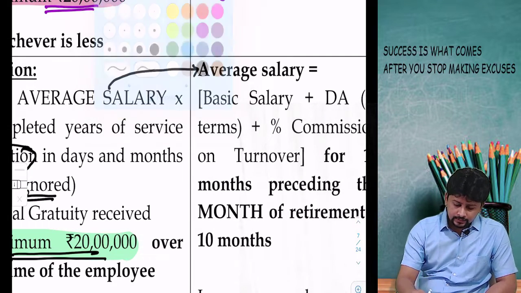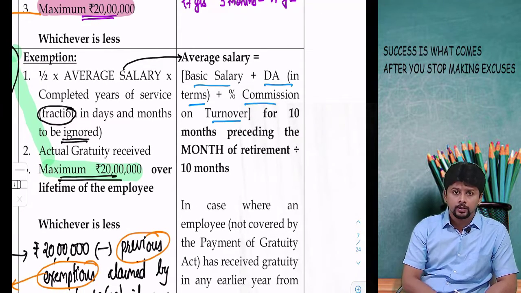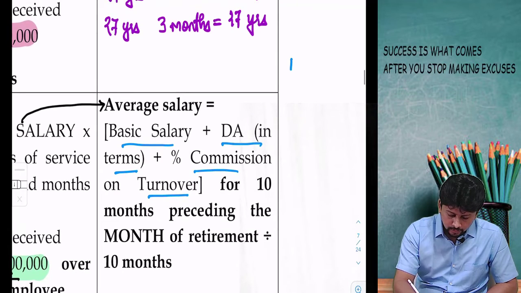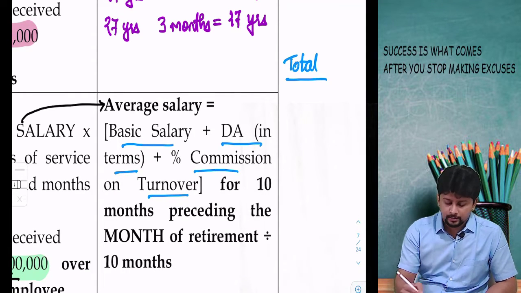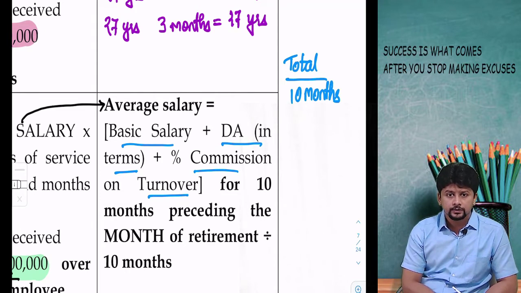Average salary means, take three things: basic, DA in terms, percentage, commission on turnover, but you have to take an average. So when you are taking an average, you will take the total and you will divide it by 10 months. Average in this case is to be taken for 10 months.